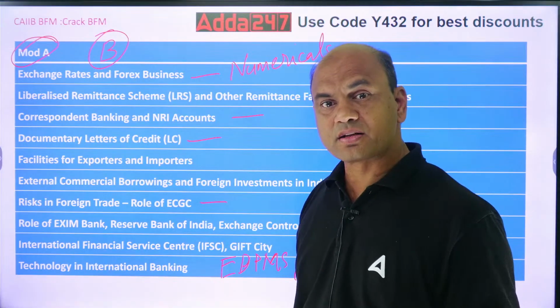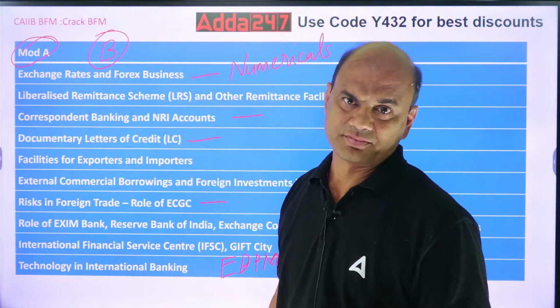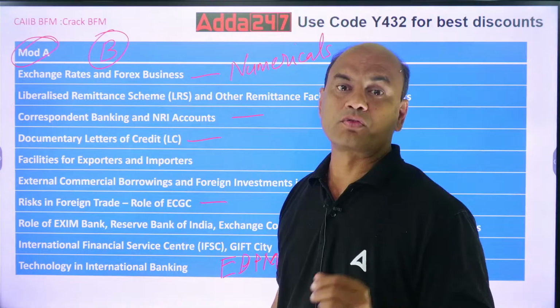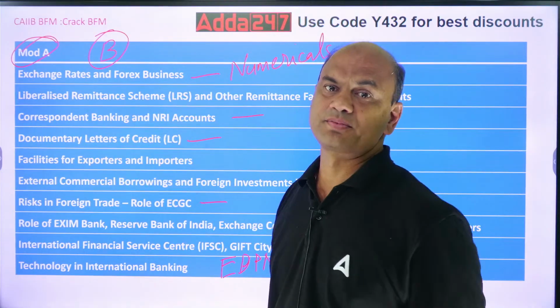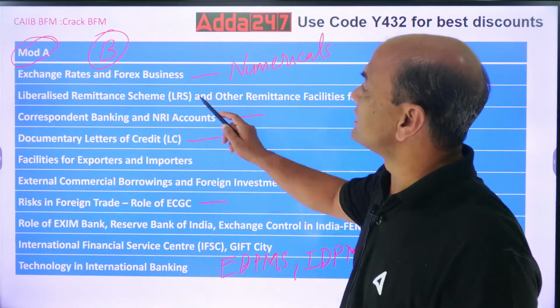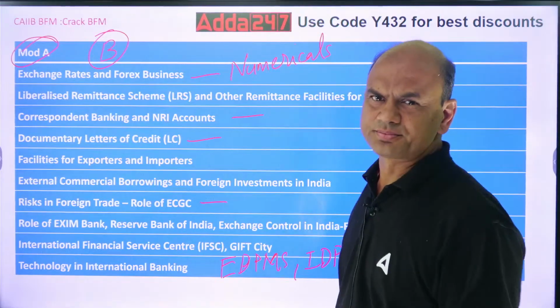But what is it for bouncing back? Which one can you hit for a six? Which is the loose ball, which will give you the maximum marks? The maximum marks you will get are in this exchange rates and forex business chapter.